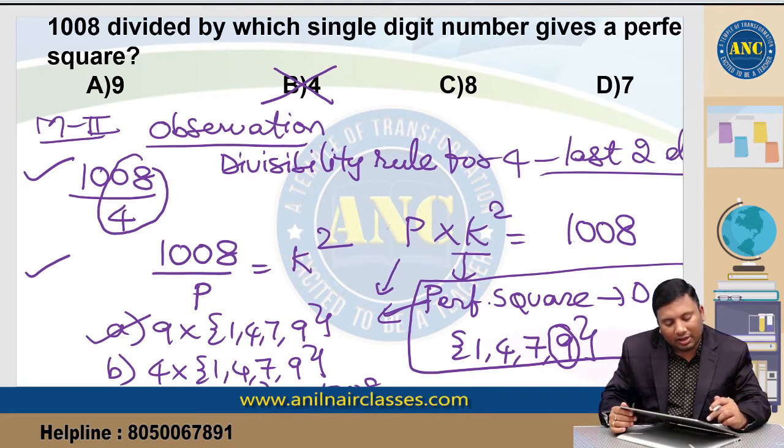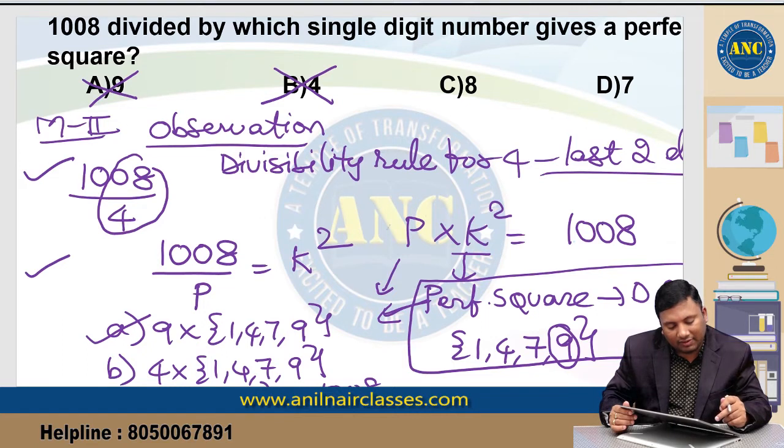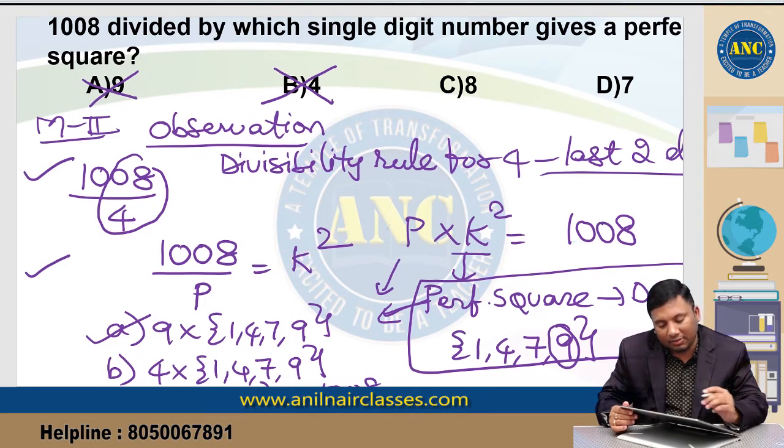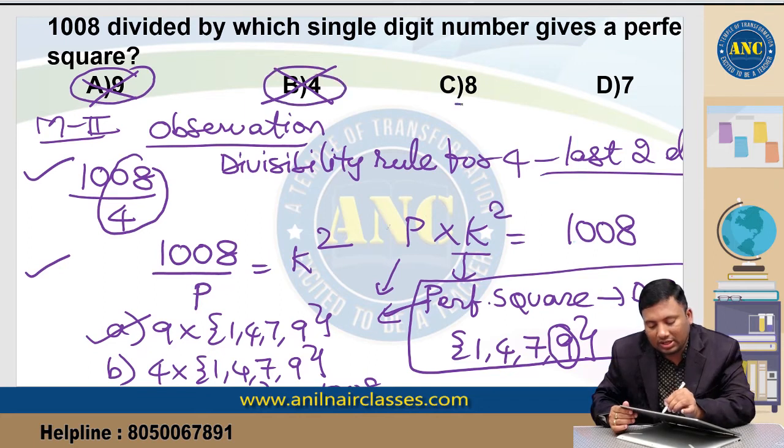Is 9 giving me 8 at the end? 9 2s are 18. This is also not possible. Is 8 giving any possibility? 8 2s are 16, 8 3s are 24, 8 7s are 56, 8 8s are 64. It is not giving me. That means through sheer observation, these two are out. The answer could be this or this, which you can check.